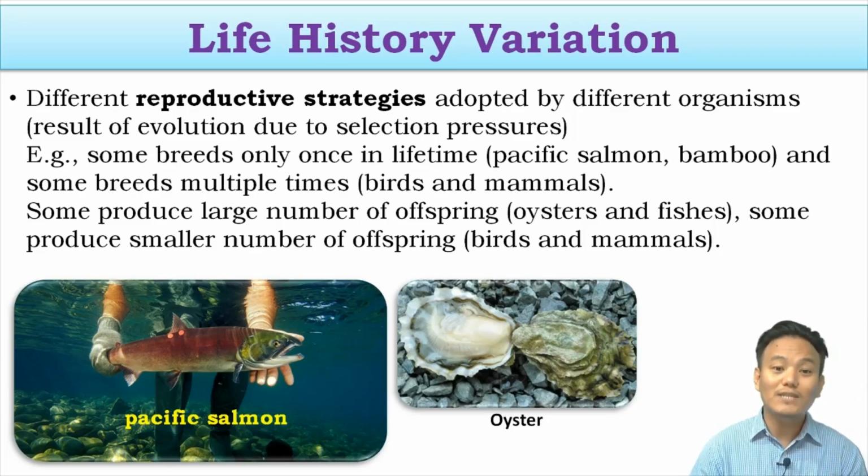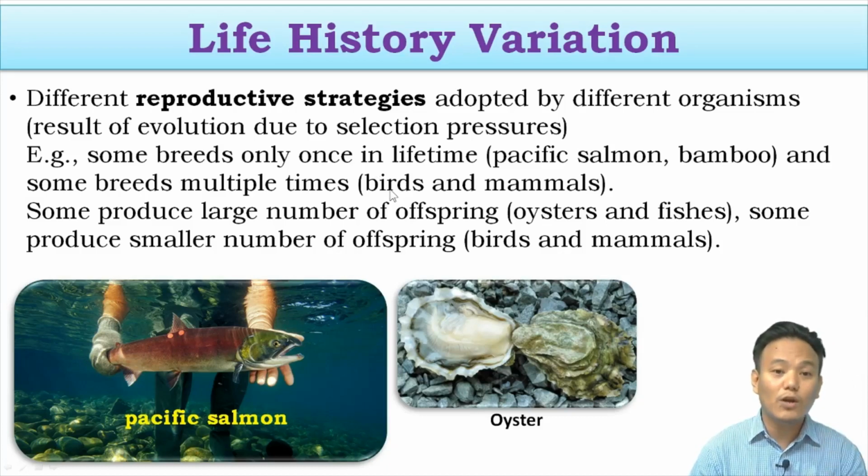So these are reproductive strategies adopted by various organisms so that they can survive within a habitat which consists of various types of selection pressure. The reproductive strategies adopted by different organisms are a result of evolution. Selection pressure leads to evolution, and selection pressure comes from various biotic and abiotic factors present within the habitat where the organism lives. So that is about life history variation.